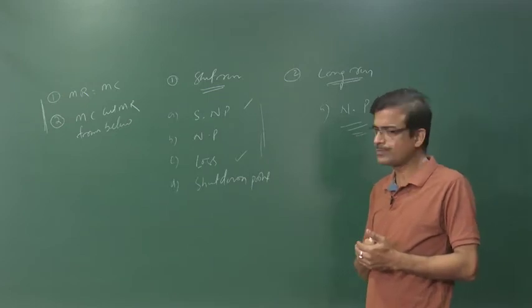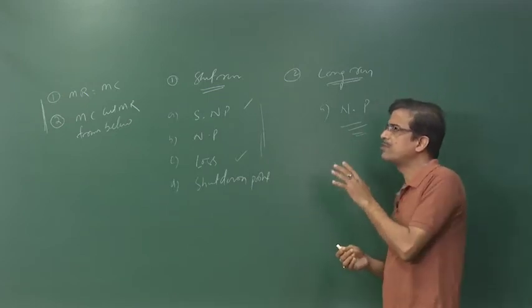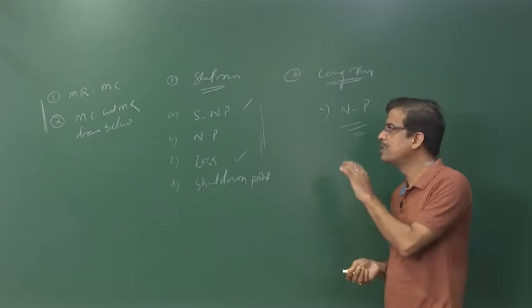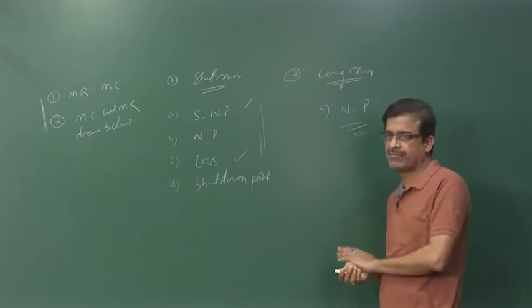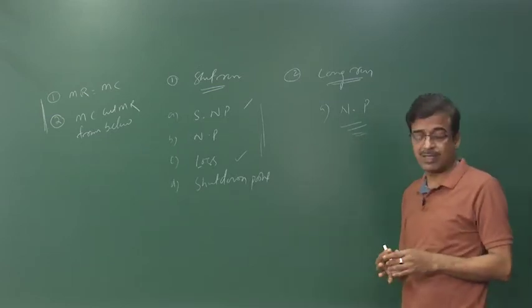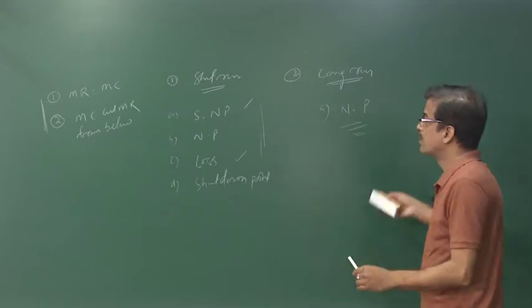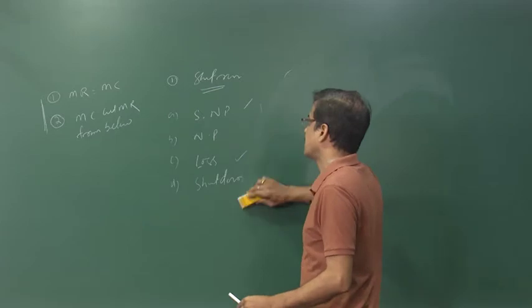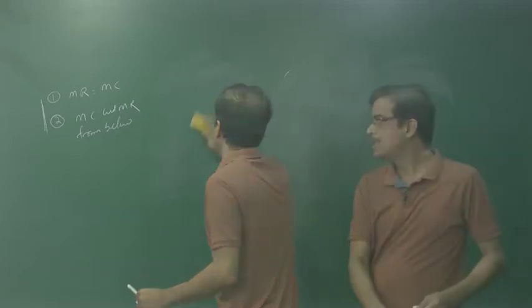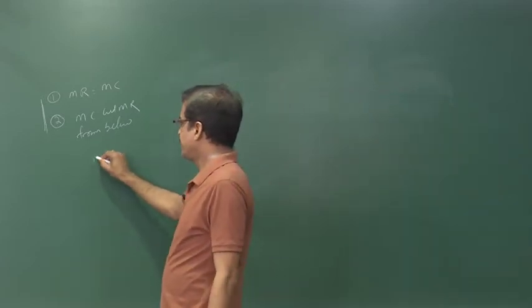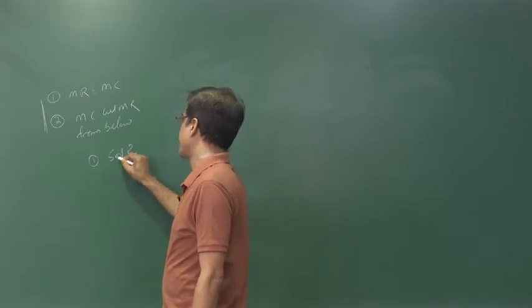Okay. Now, we have to enter into the short run price output determination, we have to pass through each and every bit of it: supernormal profit, normal profit, losses and shutdown point. Let us start with short run pricing under perfect competition. We start with the first bit, that is supernormal profit.